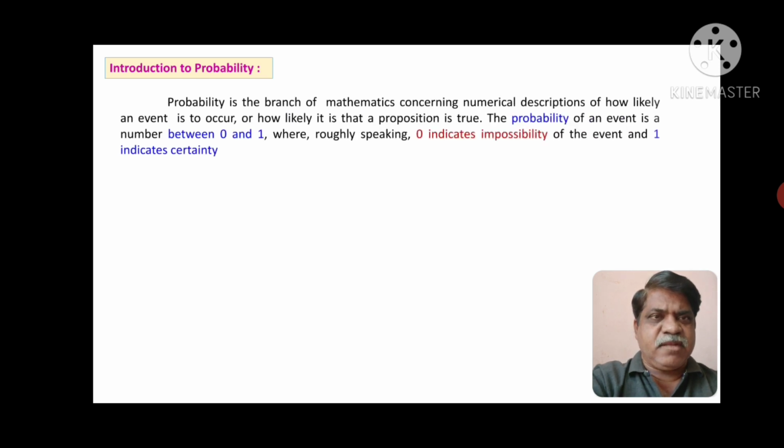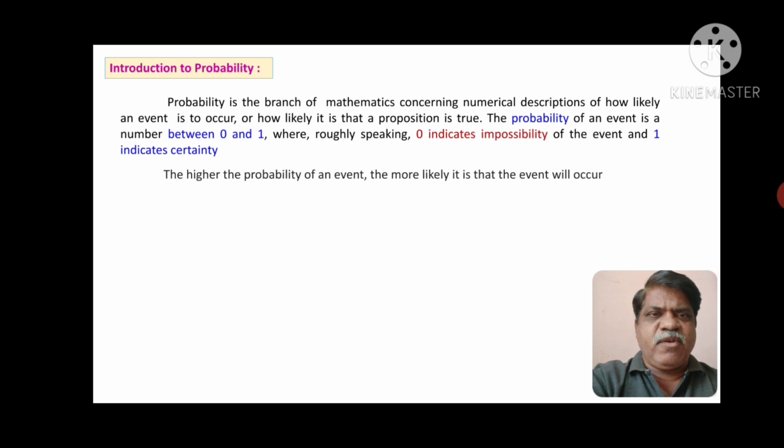Probability is the branch of mathematics concerning numerical descriptions of how likely an event is to occur, or how likely it is. Roughly speaking, 0 indicates impossibility of the event and 1 indicates certainty. The higher the probability of an event, the more likely it is that the event will occur.